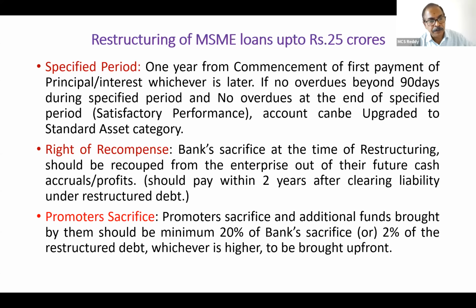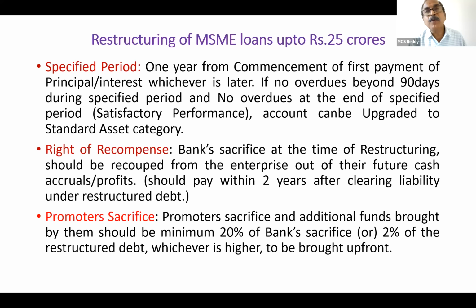After clearing the loan, within the next 2 years, they have to pay our sacrificed amount. Whether they are paying or not, we have a right on that amount. That right is called right of recompense. Whatever we sacrificed in restructuring, we can recover from the party once the unit is running with profits.